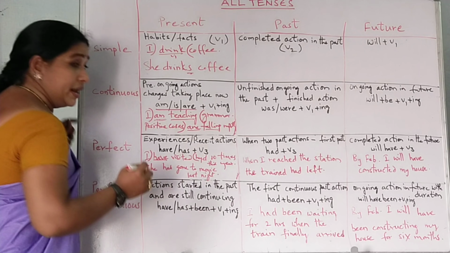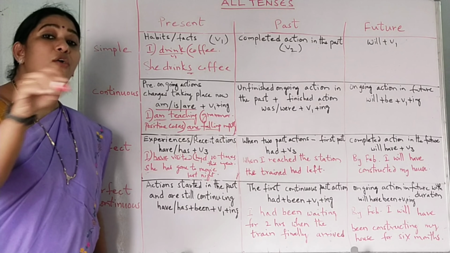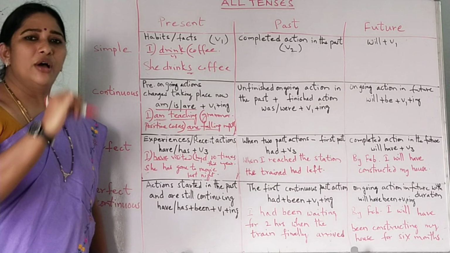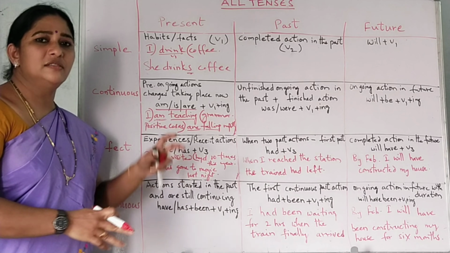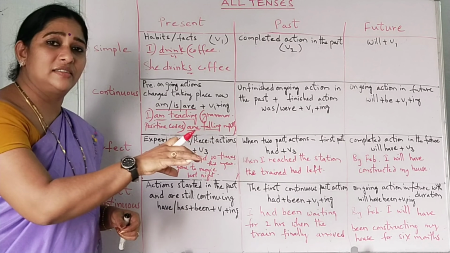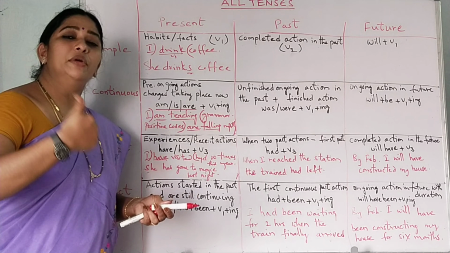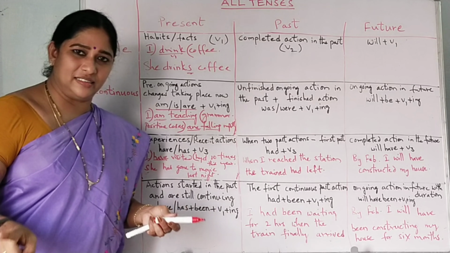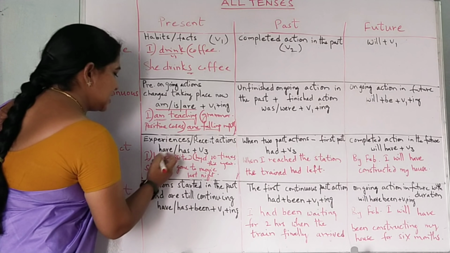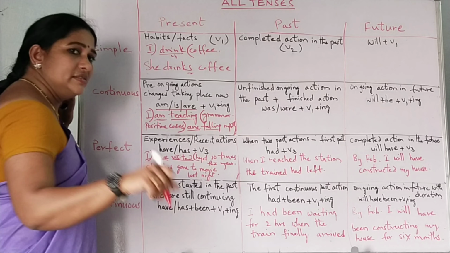Whenever you mention perfect, the auxiliary will be the have forms: have, has, had. As we are in the present tense, we have to use have: I have, you have, she has. Except the third person singular, all the remaining take have. Coming to the third person singular, has. Okay, I have visited. Have plus V3, present perfect.